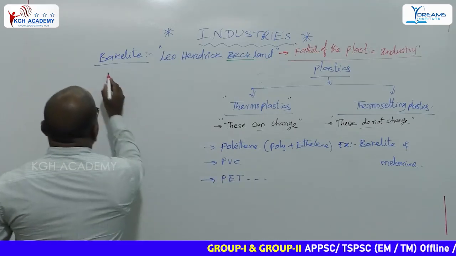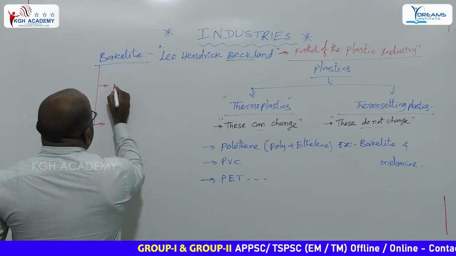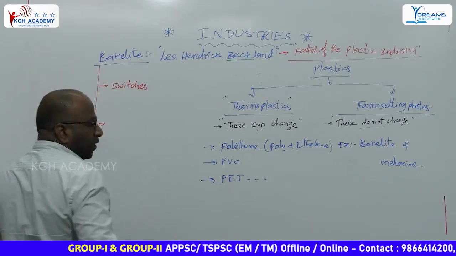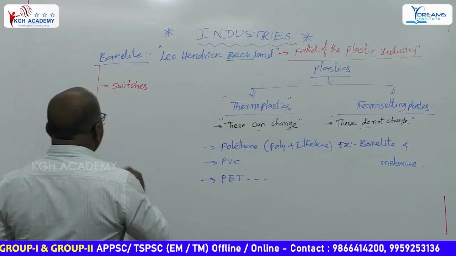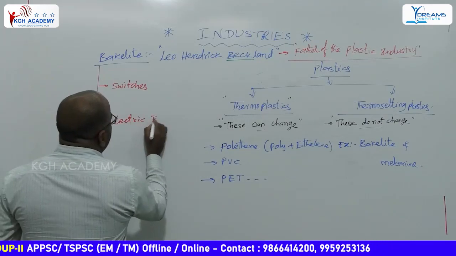Bakelite is used in switches and other electric insulators.